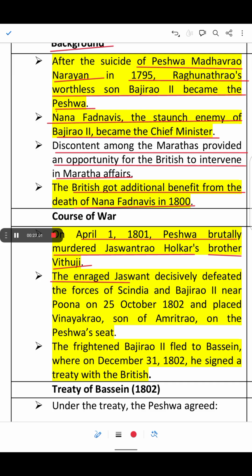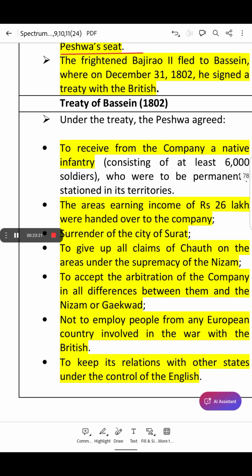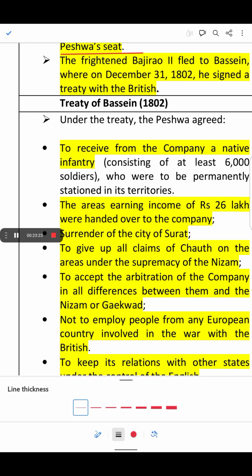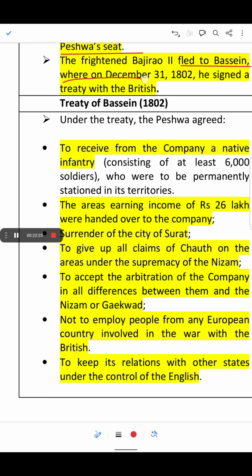The enraged Jaswant decisively defeated the forces of Scindia and Bajirao II near Pune on 25th October 1802 and placed Vinayak Rao, the son of Amrit Rao, on the Peshwa seat. The frightened Bajirao II fled to Bassein, where on December 31st, 1802, he signed the Treaty of Bassein with the British.